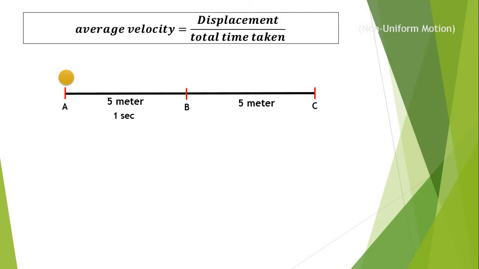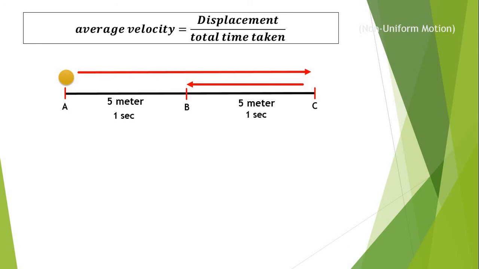When it is going from A to B, it covers 5 meter distance with the total time taken of 1 second. When it is going from B to C, again it takes 1 second. Now when the object is going from A to C, it gets back from C to B, and it stays over there at position B. So that means B is the latest position for the object.